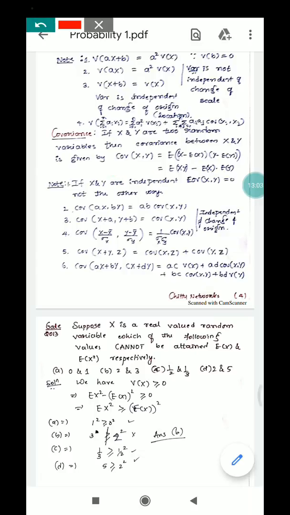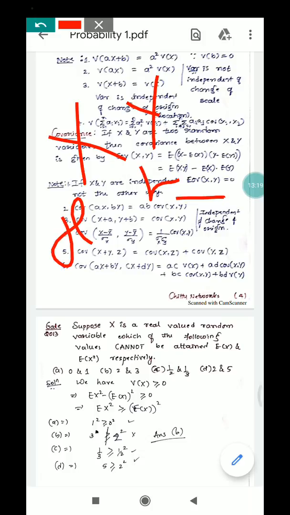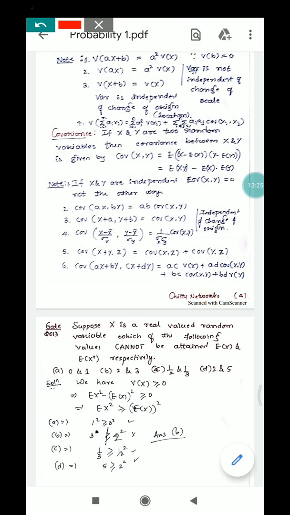And moving on, you need to note these points: if x and y are two independent random variables, then covariance of xy is 0. First of all, covariance measures the relationship between two random variables x and y. Suppose we have height and weight, what is the relationship between height and weight? It will measure that. And if you want to measure how income and expenditure are related, that will be measured by covariance. And if x and y are independent, then covariance is 0.